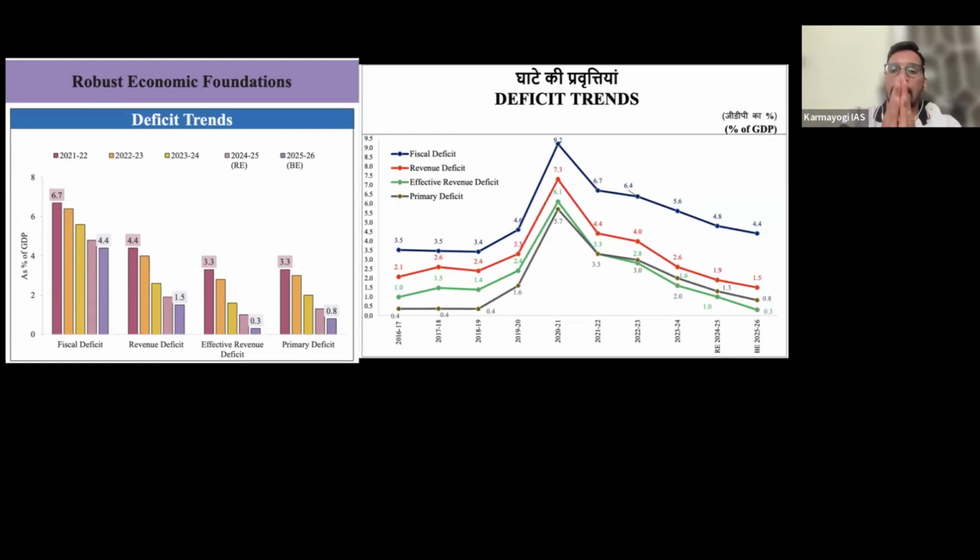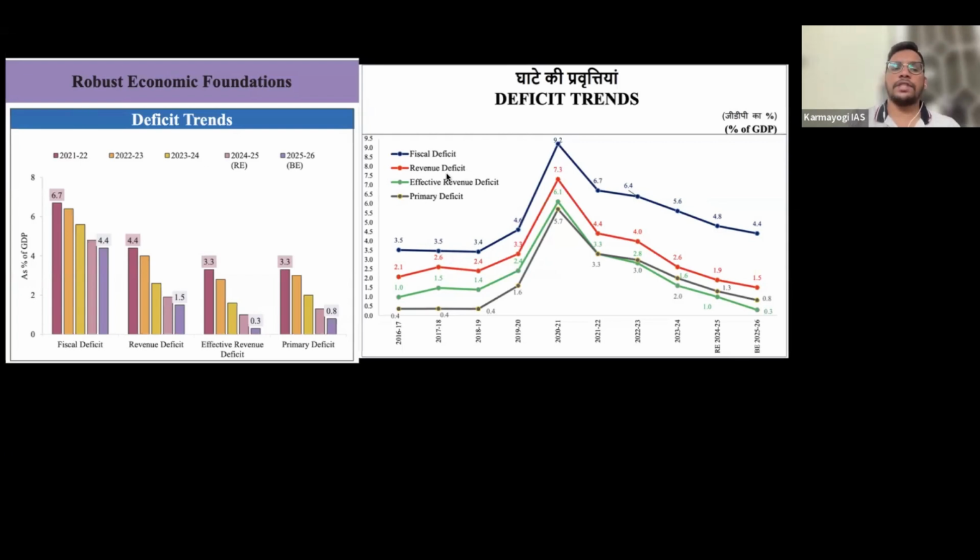So out of the 16 lakh crores which is lagging, let's say 6 lakh crores was taken from disinvestment and 10 lakh crores was taken from market borrowings. That is called the fiscal deficit. It is always measured with respect to GDP. So the total debt borrowings that the government has taken in that fiscal year, as a percentage of the total GDP of India, is known as the fiscal deficit. Is this clear? Right? So that is the fiscal deficit.